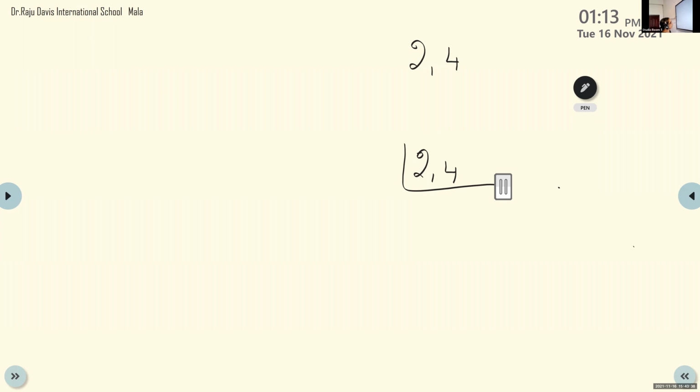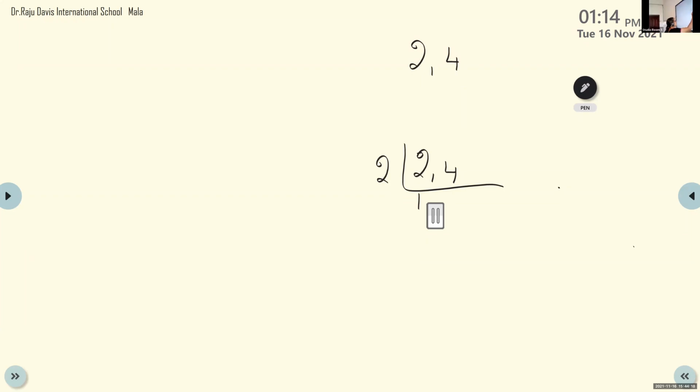Ma'am, we get 2 numbers, here we get 2 and 4. First, we should write 2, comma, and 4, and we should find in which multiplication table both 2 and 4 are present. Here 2 and 4 are in 2's table. So we should write that line and write 2 there, and we should divide 2 by 2 and 4.